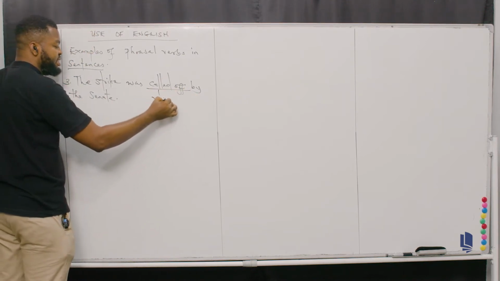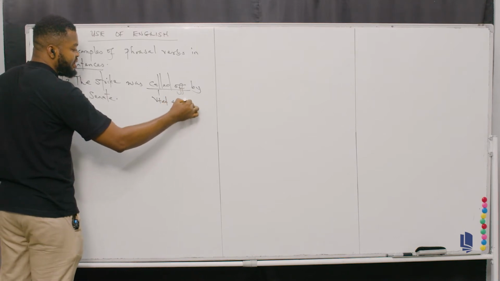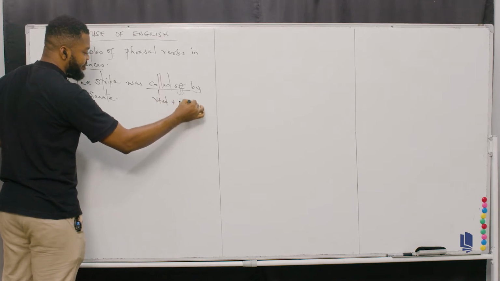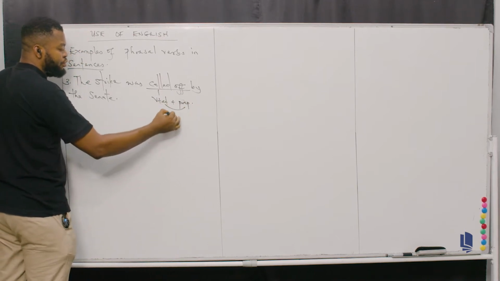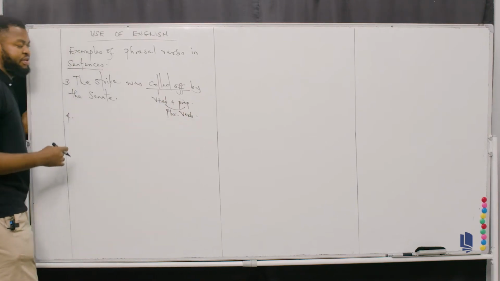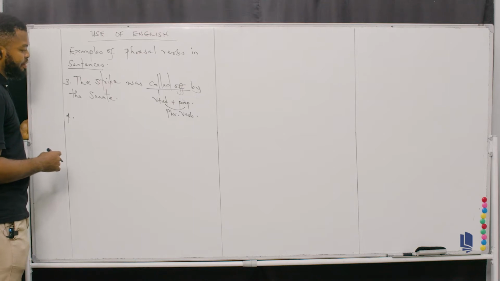That's verb plus ed, that's verb in the past tense form plus what? Off, which is the preposition. Remember, that's prep. So if you combine these two, you will form a phrasal verb. So the strike was called off by the Senate, all right, as you can see.